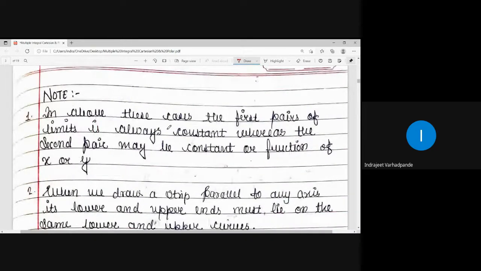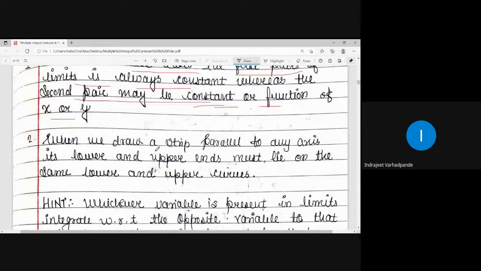More important notes from the problem solving point of view. Note number 1: in all these cases, the first pair of limits is always constant, whereas the second pair may be constant or a function of x or y. In case number 1 and case number 2, which we saw, one pair of limits was constant and the other pair was variable. When we draw a strip parallel to any axis, its lower and upper ends must lie on some lower and upper curves.